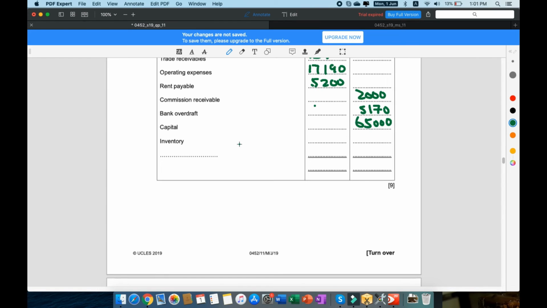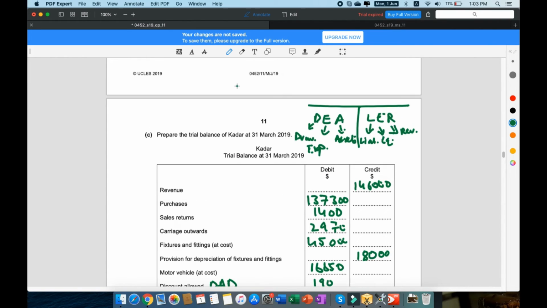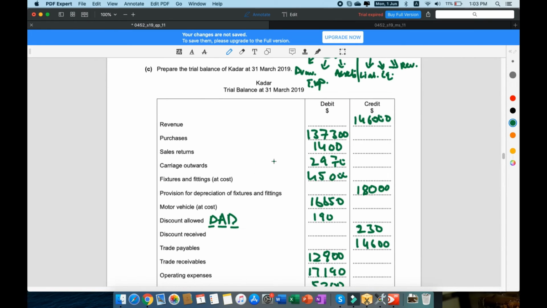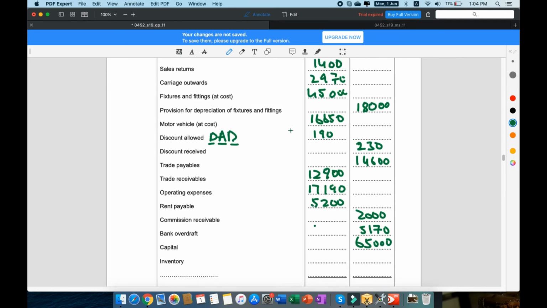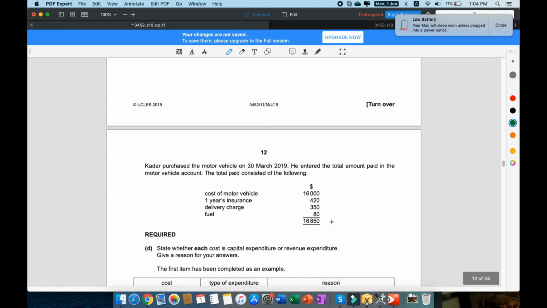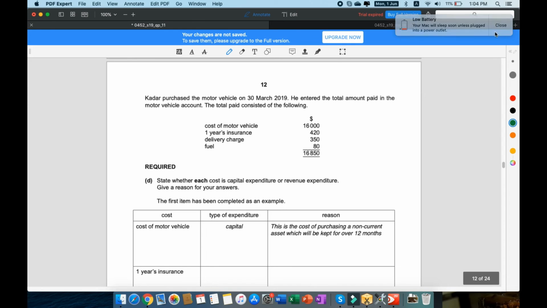And then inventory, what's this, right? So we have to balance this off as well. Opening inventory is always included on the trial balance, and the closing inventory, you may remember if you saw some questions, is always under the additional information. Only the opening inventory is on the trial balance, so we're going to debit the trial balance by 12,000, which is going to balance both our sides by 251,000, right? So that's that.